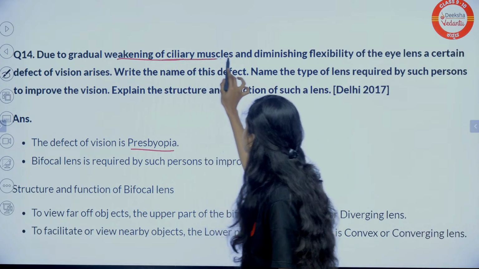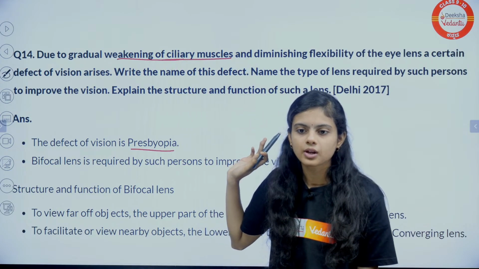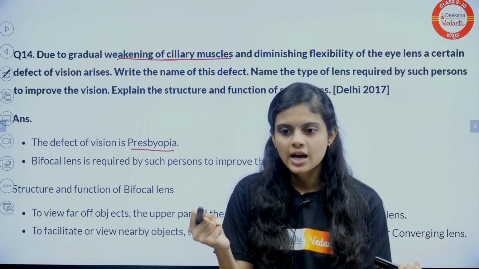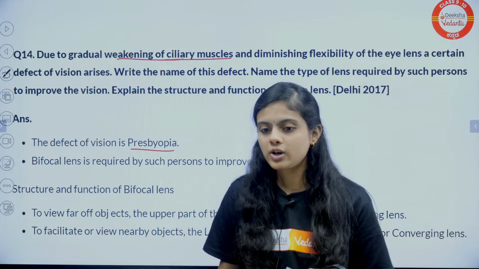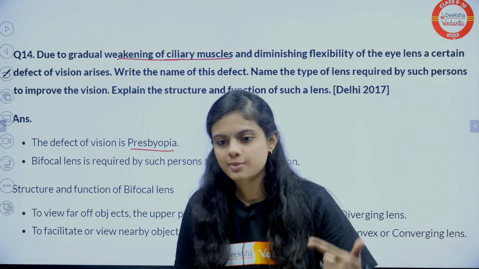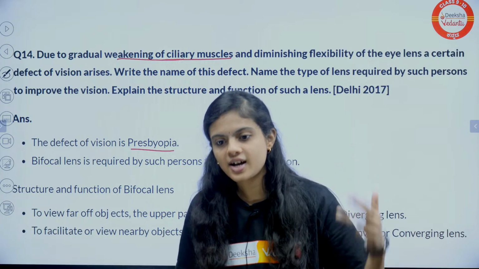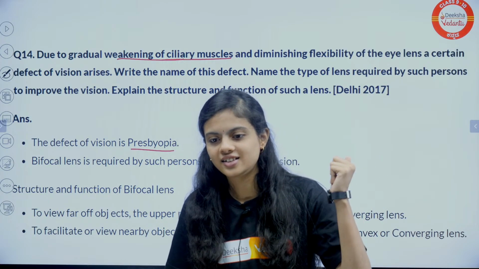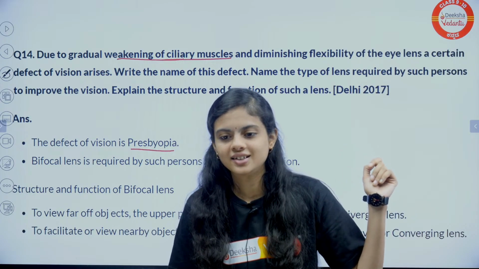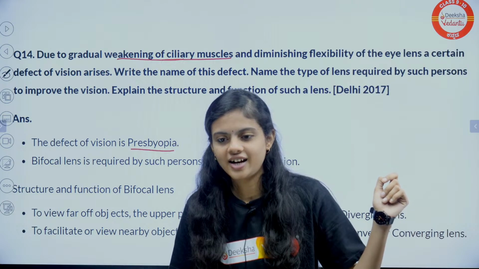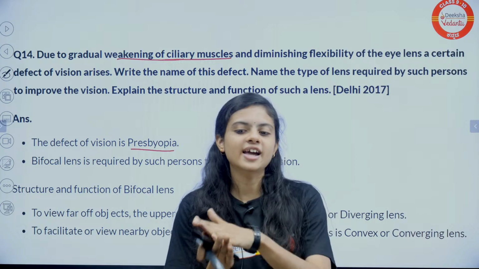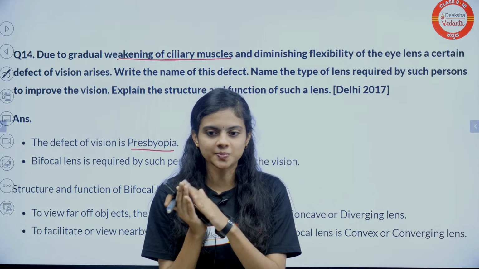See, this weakening of ciliary muscles, okay? When our muscles are weak, when we grow old, right? The defect that is caused in old age is presbyopia. Krishu, space aspirant, Ansh, Irfan, John, Siva Prasad have all answered the right answer.